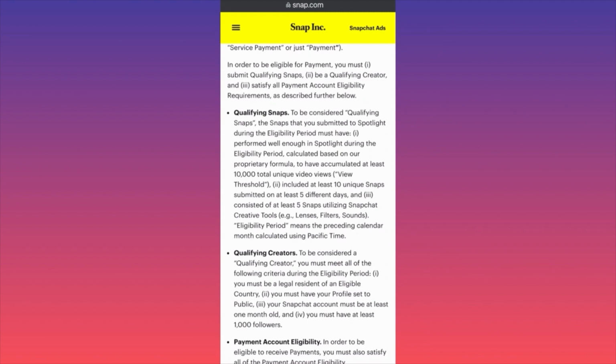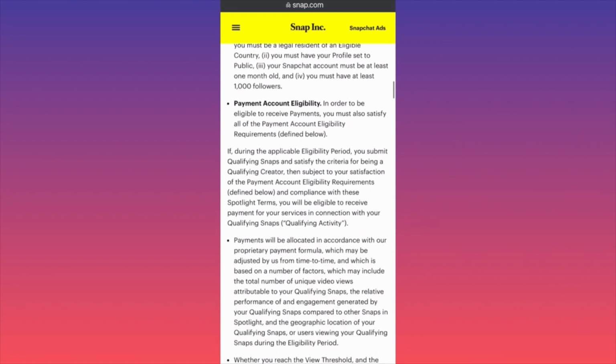Qualifying creators. To be considered a qualifying creator, you must meet all of the following criteria below. Your country should be eligible. You must have your profile set as public. Your Snap account must be at least 1 month old, and you must have at least 1,000 followers. Here is the payment account eligibility. In order to be eligible to receive payments, you must satisfy the payment account eligibility.